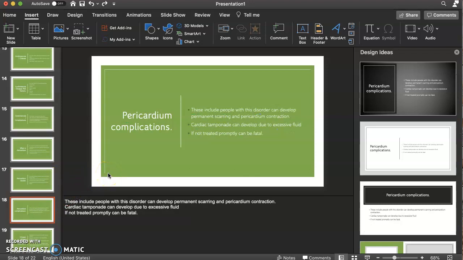Pericarditis complications. People with this disorder can develop permanent scarring and pericardial contraction. Cardiac tamponade can develop due to excessive fluid. If not treated properly, it can be fatal.